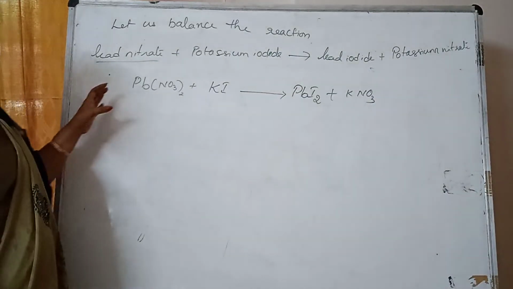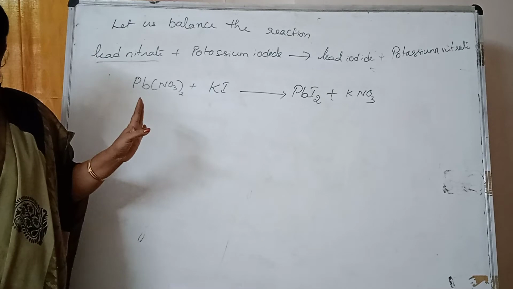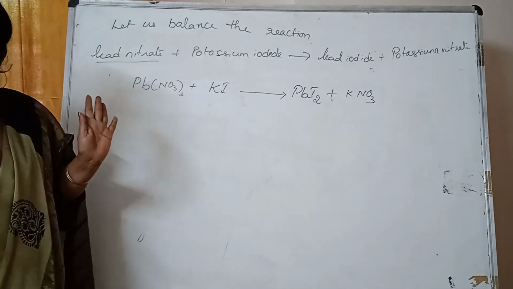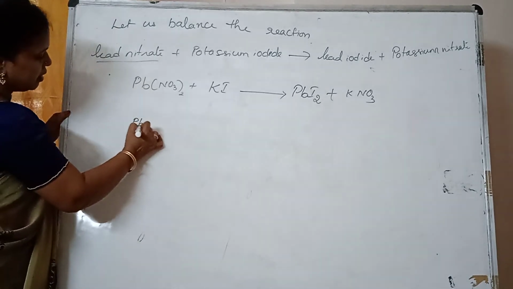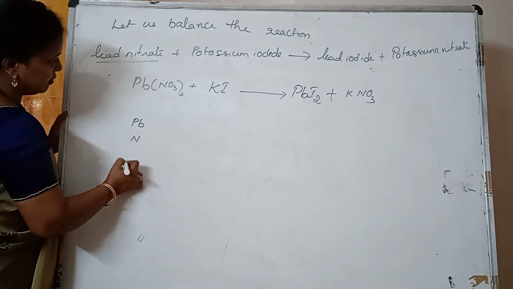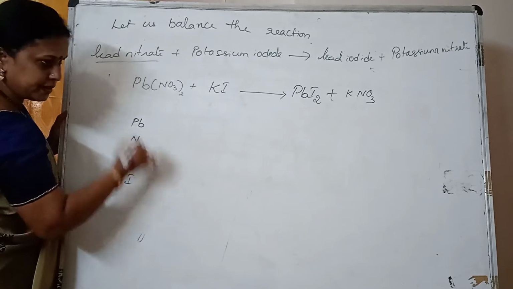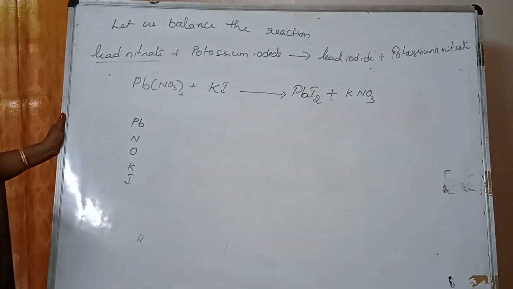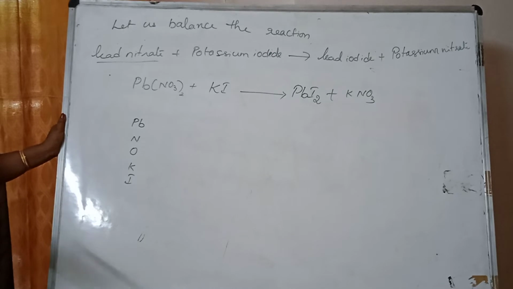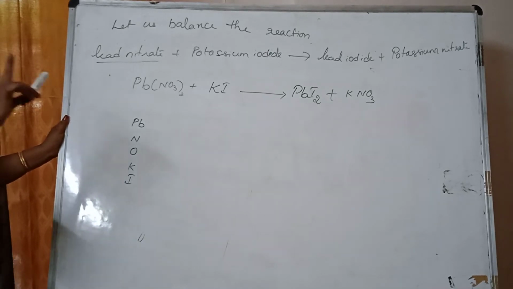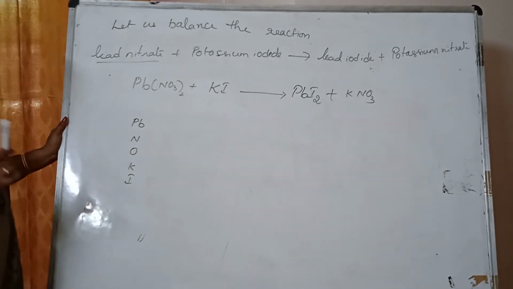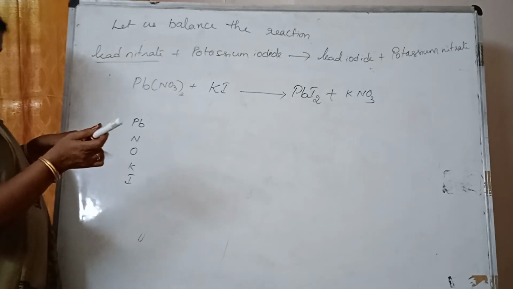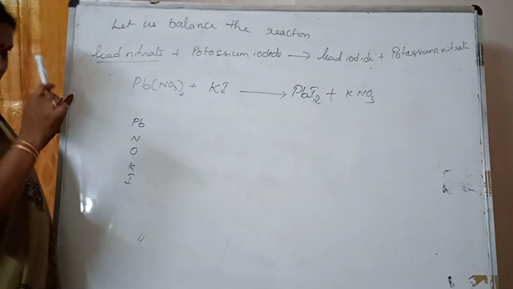Now, let us check in a very shortcut method whether it is balanced or what can be done if it is not balanced. Now, Pb, N, and we have oxygen, potassium, iodide. No need to take oxygen and nitrogen. It doesn't matter, we can take it individually, we can balance any one. If we balance any one, it automatically balances the rest.